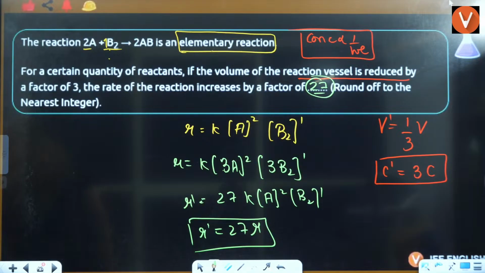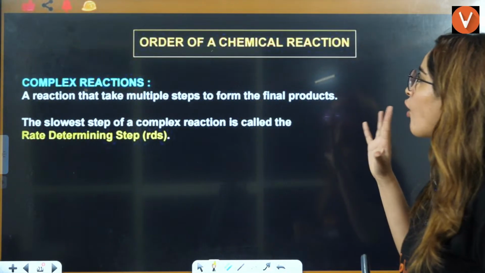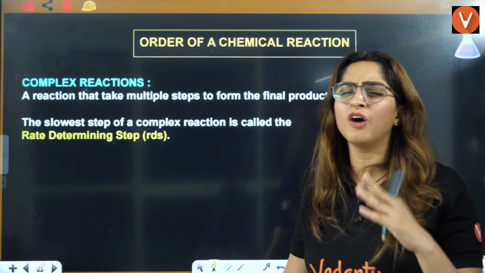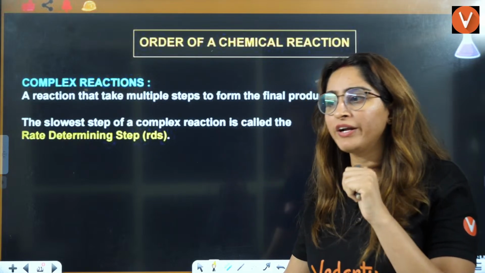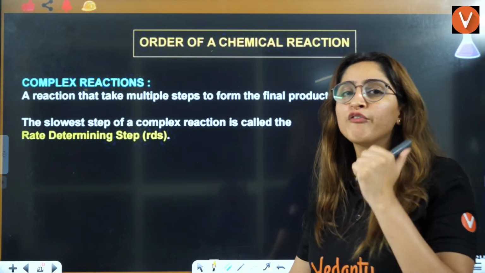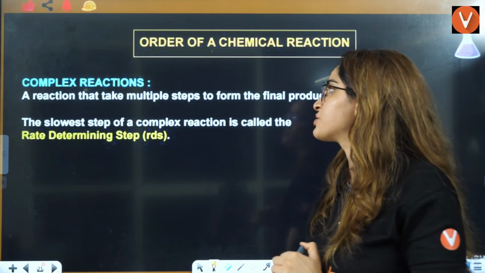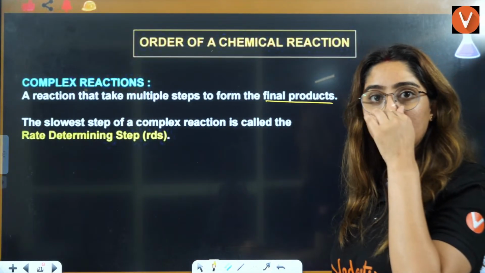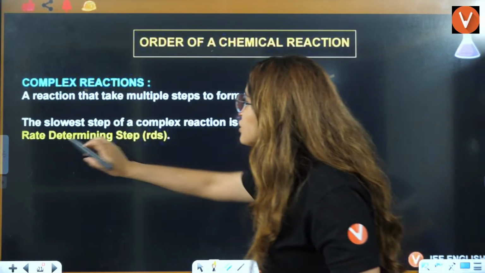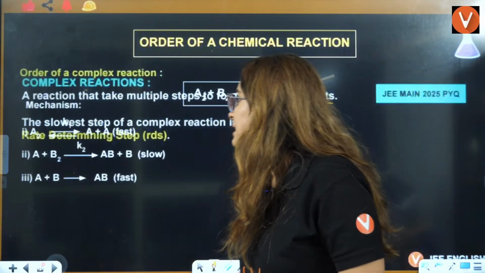Okay, everyone? Next question, let us see. Next is the order of a complex reaction. Till now, we have done simple chemical reactions, like elementary reactions. Tabular form we did, increasing, decreasing we did. Now we are going to move towards complex reactions, how the questions are asked in complex reactions. So it is a reaction that takes multiple steps to form the final product. Multiple steps it is taking. The slowest step of a complex reaction is called the rate determining step.